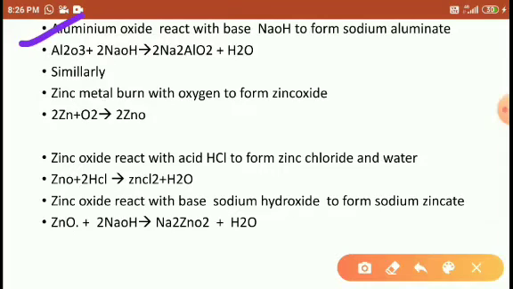Okay, aluminum oxide reacts with the base NaOH to form sodium aluminate.